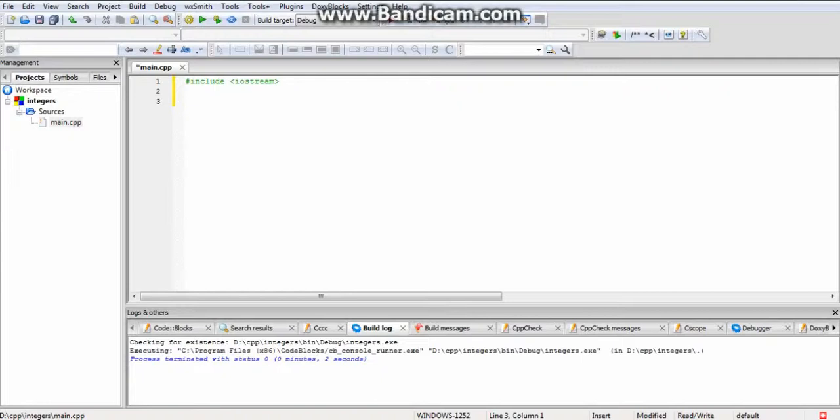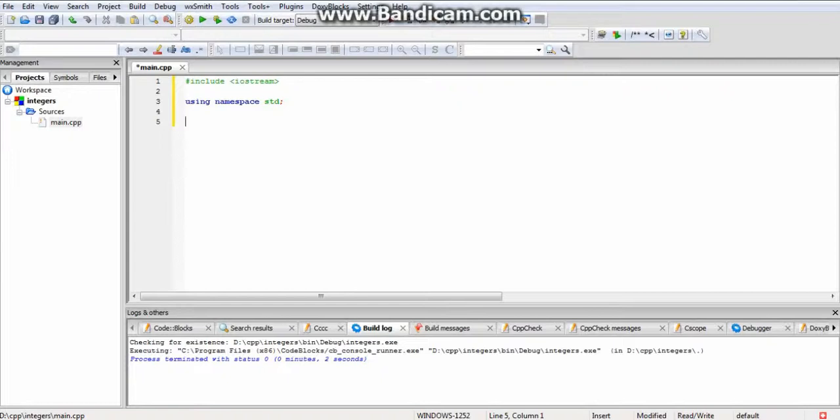Now I'm going to type in using namespace std, which is short for standard. So using namespace std means that we are using the standard namespace, the standard rules or the standard way of writing our program. But I'll go into more detail like that later.